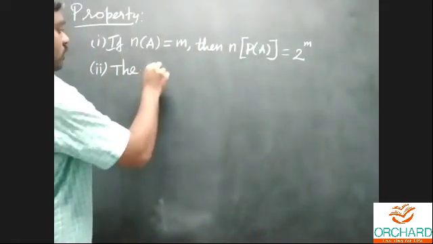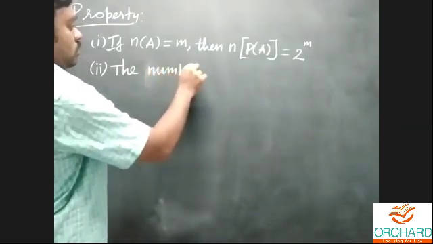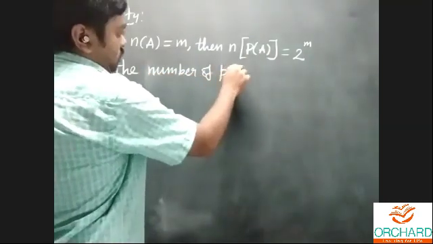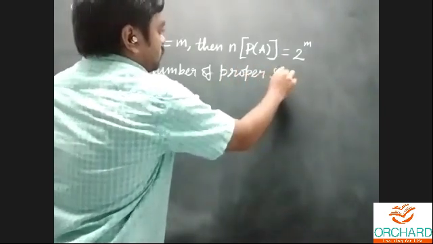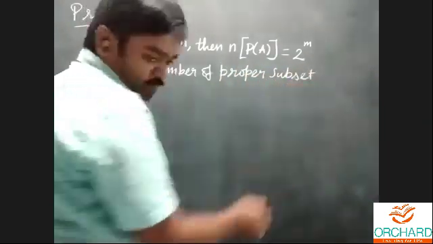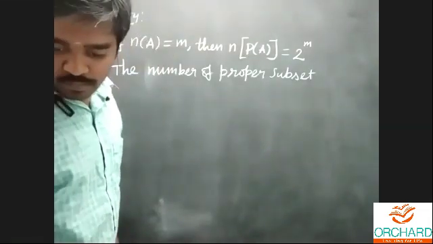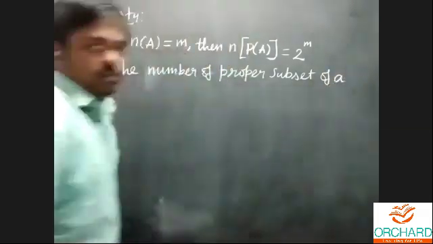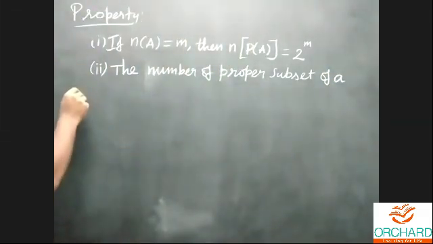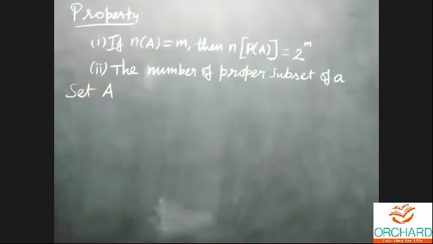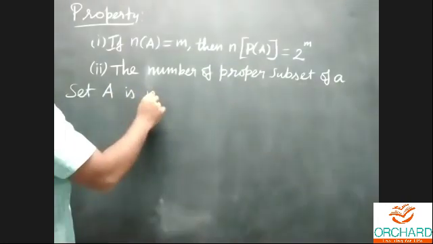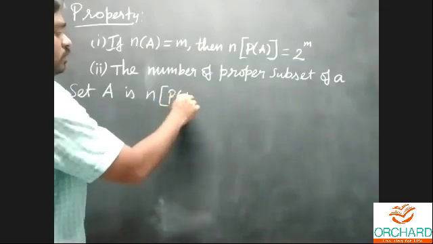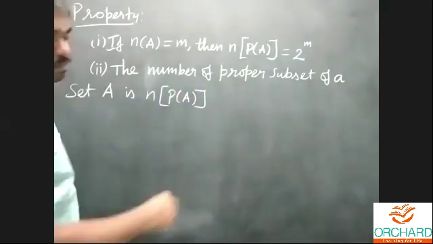The number of proper subsets of a set A is n of P of A minus 1.